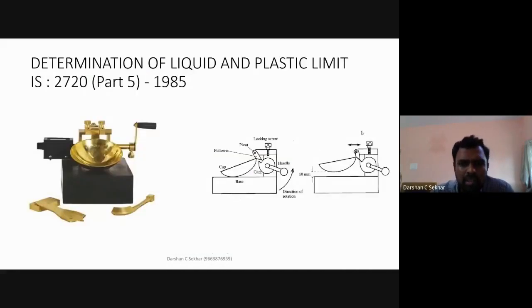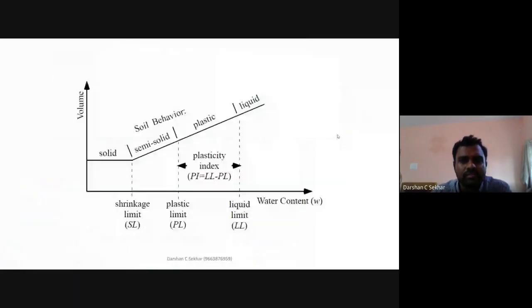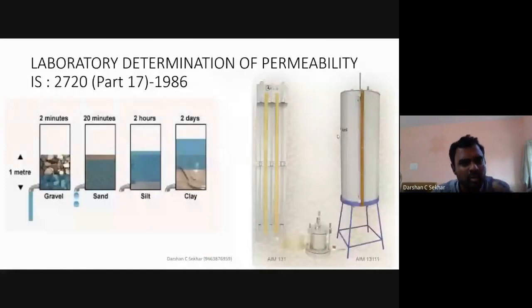Similarly, you have something called liquid limit and plastic limit. With respect to slope stability analysis, this is not a necessary test, so I'm going to skip it. If I have time left at the end, I will continue with it. Similarly, we have something called the Sperner test. This is also not a necessary test. It can be done with respect to slope stability analysis, but because of time constraints, if time permits, I can start again.